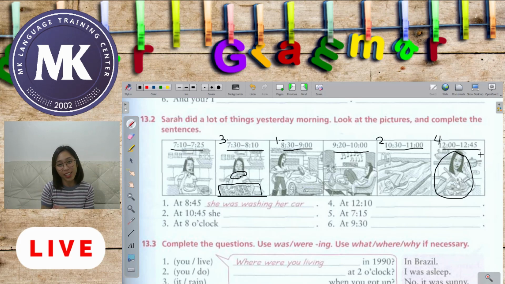Very good. She was, because we use the be verb was, and of course prepare. Now we change the spelling of that one. Prepare, we remove the E and change it to ing. So the spelling is not prepare plus E and ing, that is wrong, but we remove the letter E at the end of the word and then change it to ing. She was preparing her lunch.